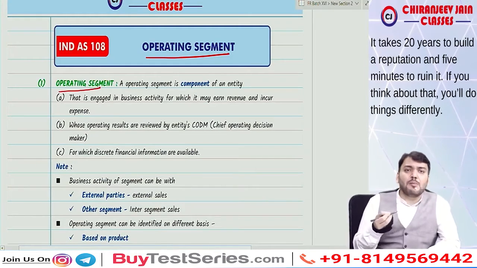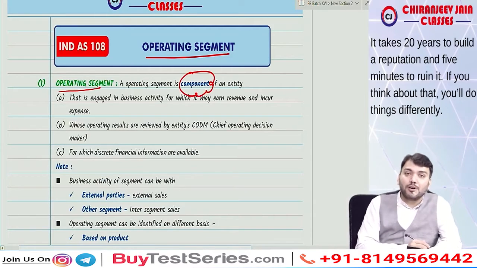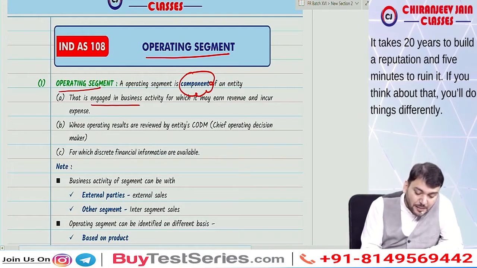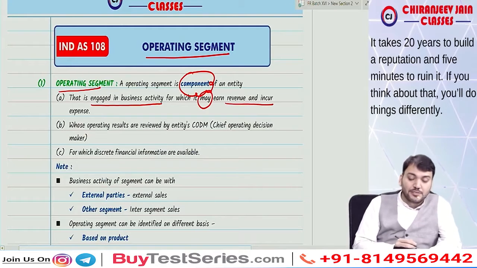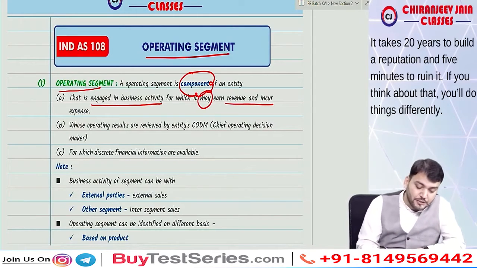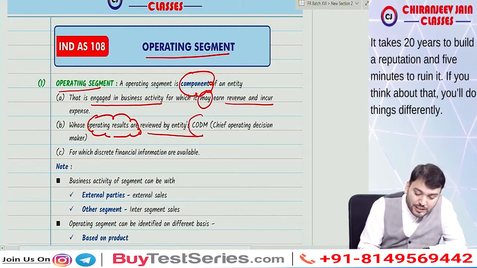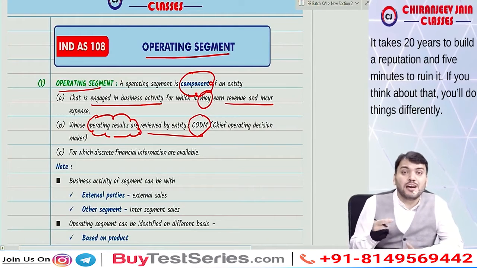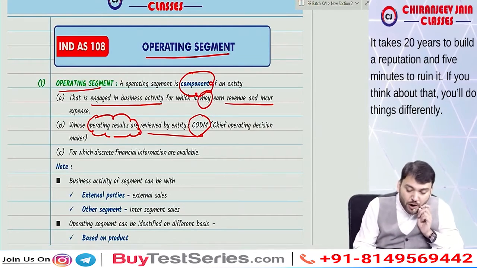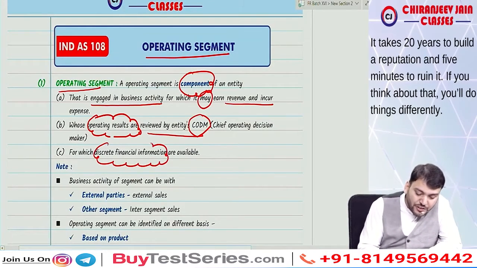Operating segment. So what is the meaning of operating segment? Operating segments are components of the entity that are engaged in business activity for which they may earn revenue and incur expenses, whose operating results are reviewed by CODM. CODM is what? Chief Operating Decision Maker. And for which discrete financial information is available.